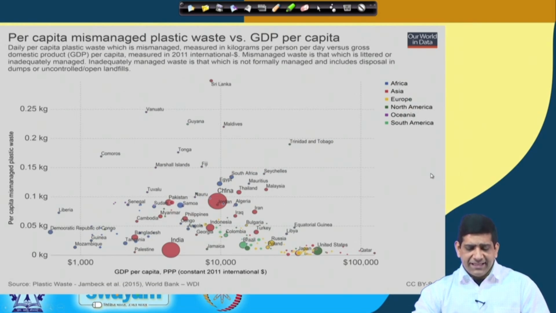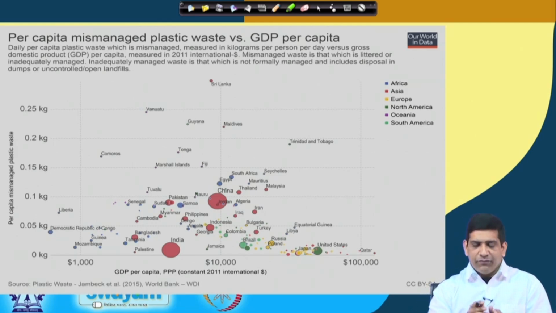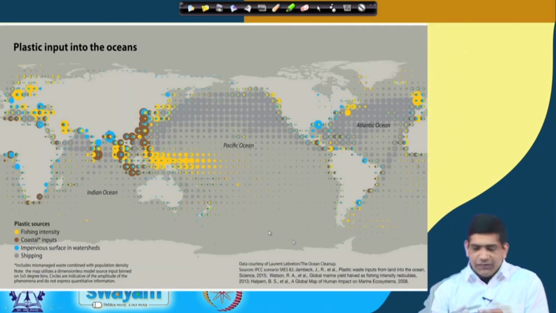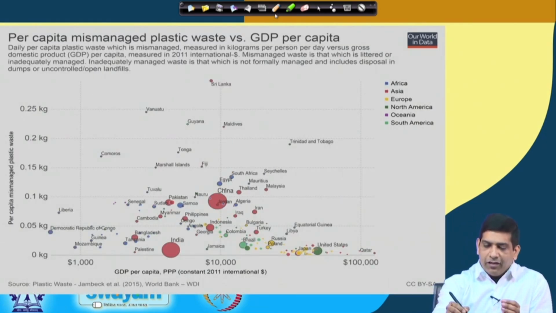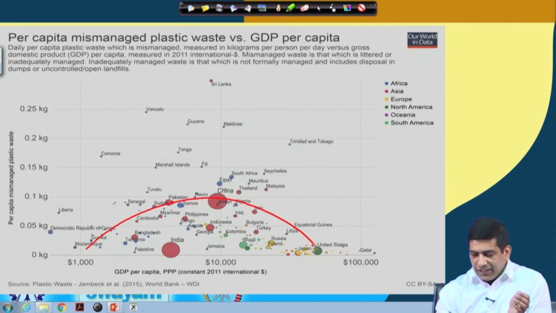Per capita, again the same thing: per capita mismanaged plastic waste versus GDP per capita. Earlier we had a similar graph where we had the per capita total waste produced. Now, if you look at the per capita mismanaged plastic waste as opposed to GDP, this gives you a very wonderful graph, a nice curve, something like this.